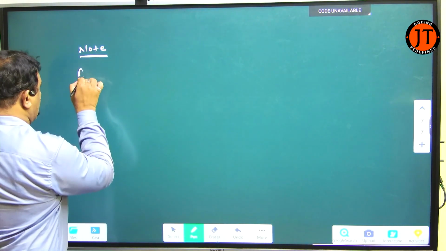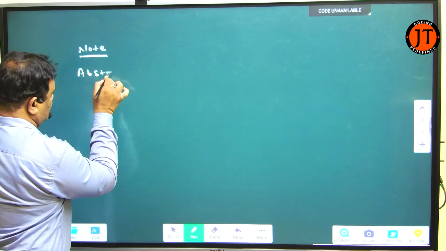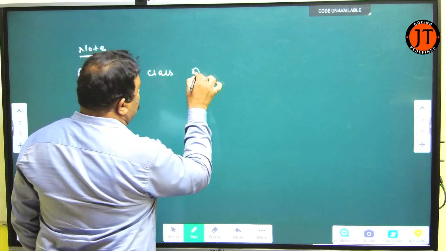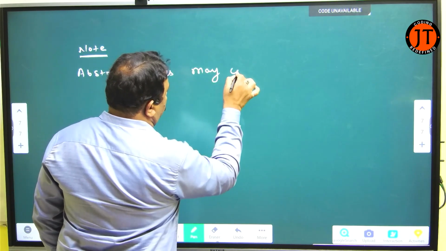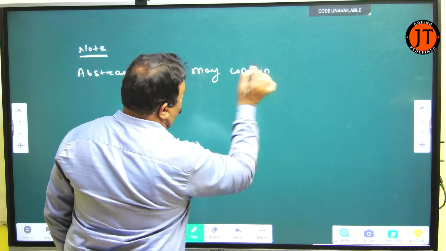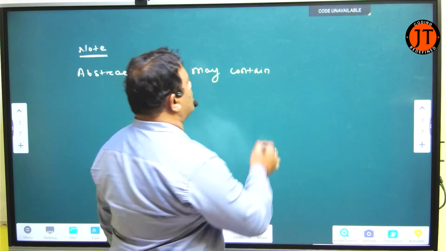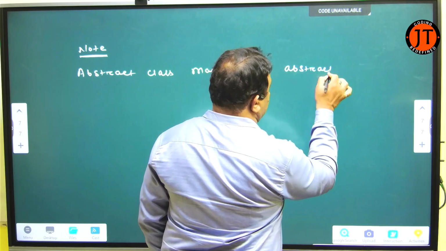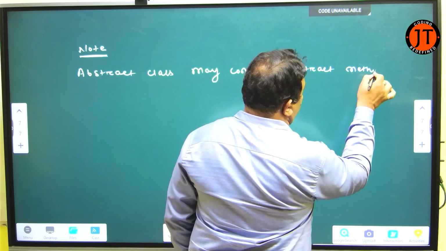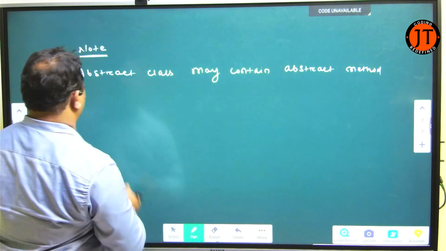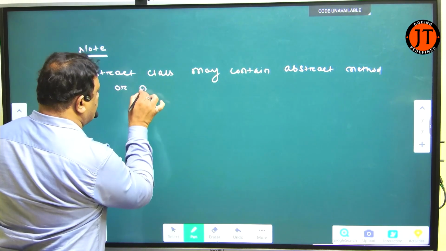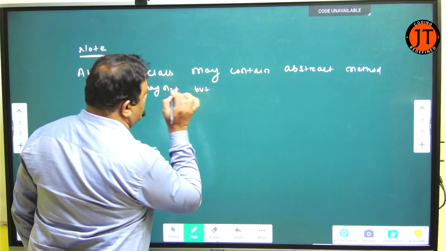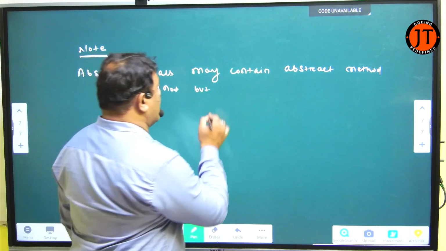First is the abstract class. Here you see, an abstract class may contain an abstract method or may not.